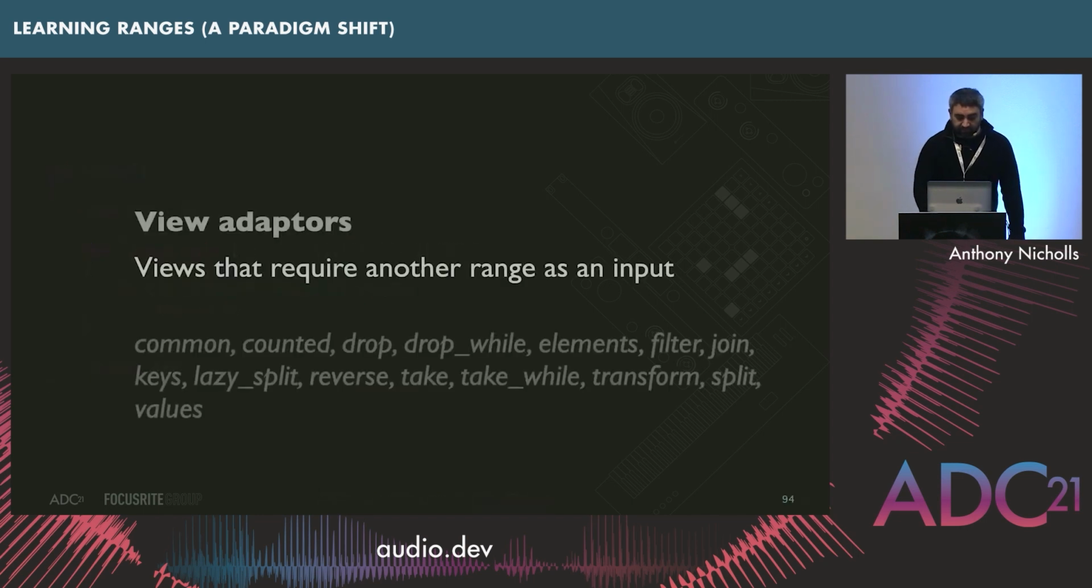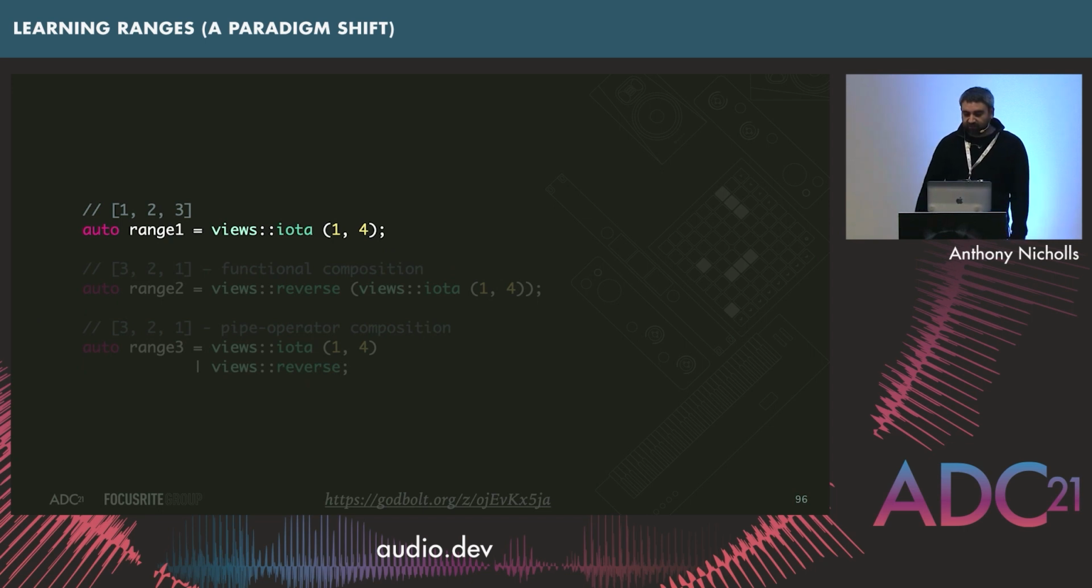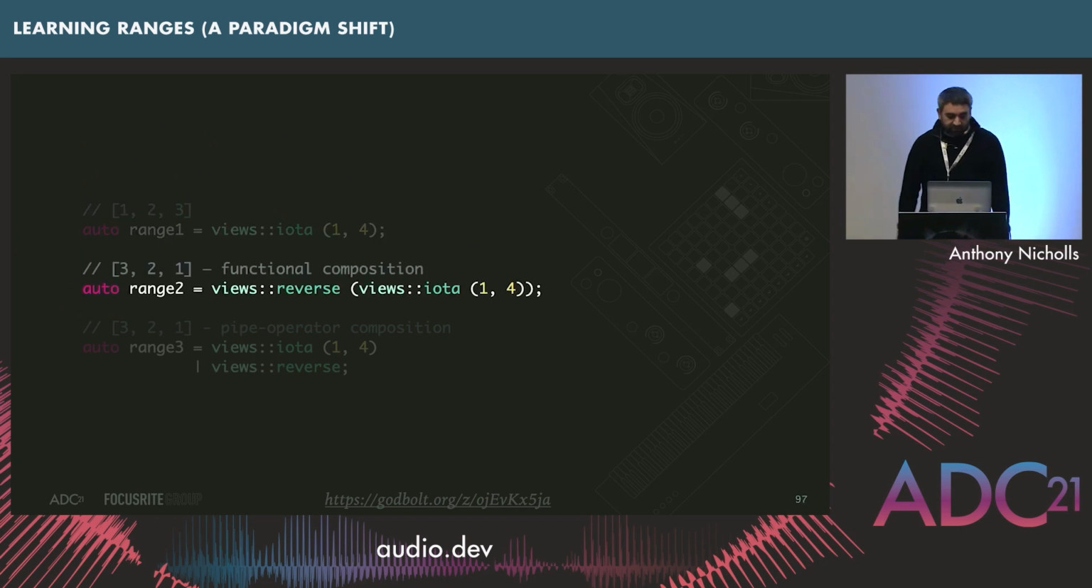The second type of views are view adapters. These are views that require another range as an input. So let's take a look at a few of these, what I mean by that. Let's have a look at reverse. First of all, let's imagine we've got this line. So we've got iota, and it gives us the first three integers, so 1, 2, 3, nice and easy. Now, we could use reverse like this, so we can just pass the range into reverse, and we have a functional style of composition, and then it would be 3, 2, 1.